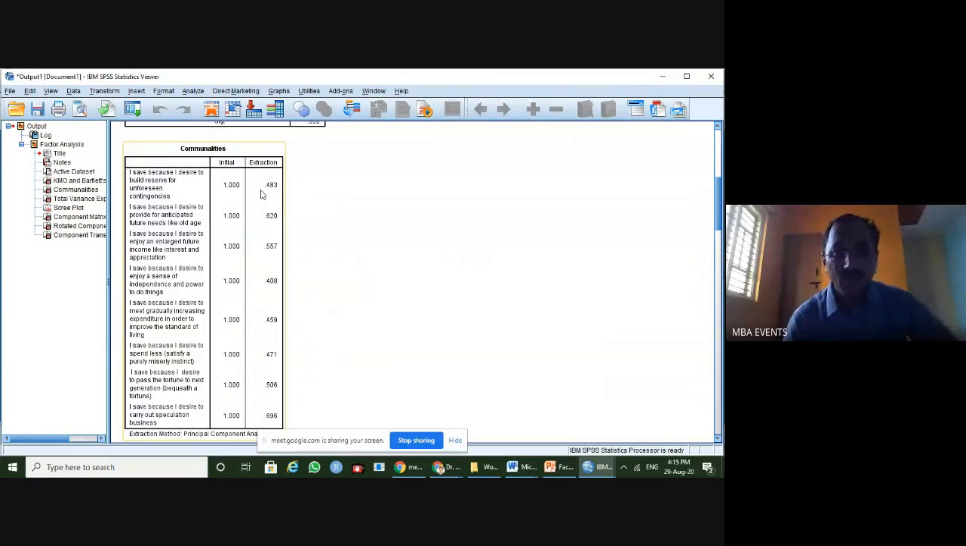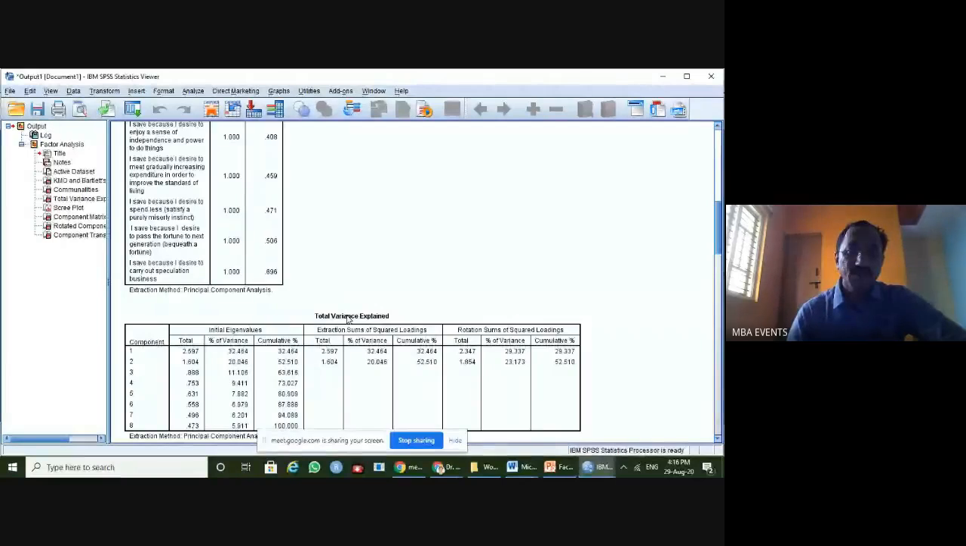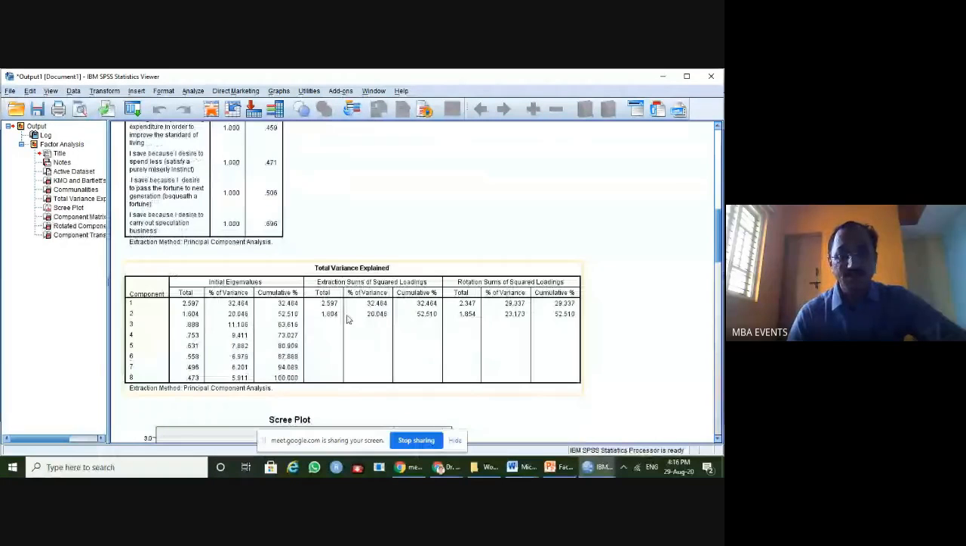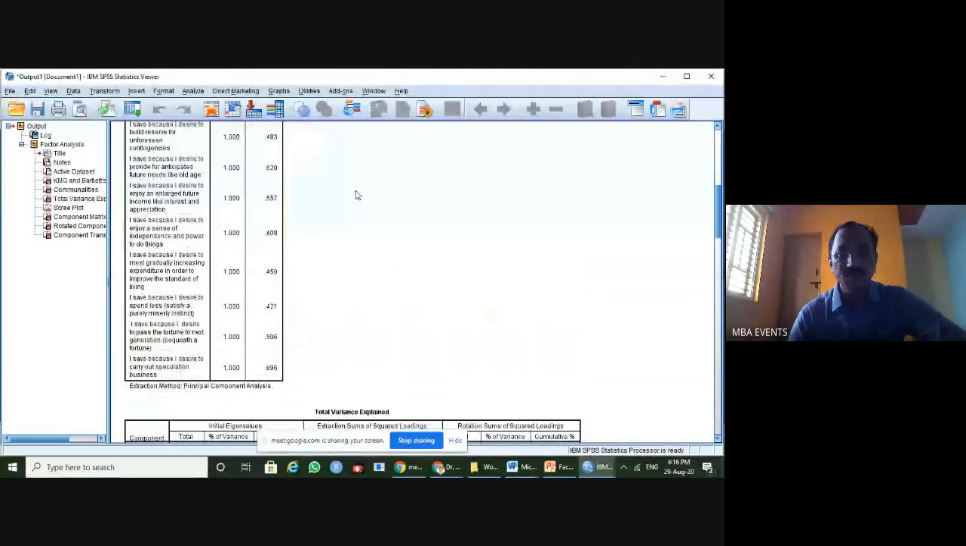So here we are getting each question, how much it is explaining: 48.3%, 62, 55, 41, 46, 48.7, 50, 69.6%. That is a good extraction. That way the communality scores help us to identify which is the weak question, and which are the moderate or strong questions. So as a scholar, you can do filtration here itself. And the next table after this, this is a step-by-step analysis which is happening in SPSS.